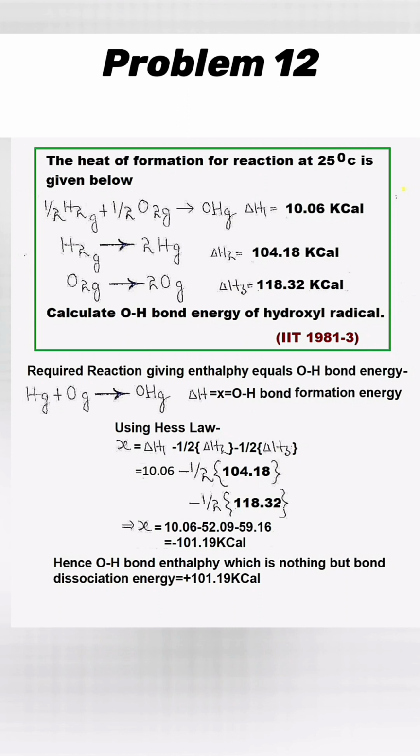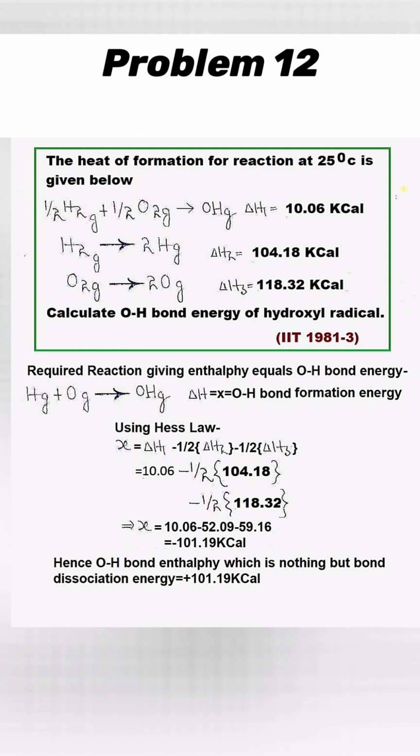C-H bond. In this problem, we have to find out the bond energy of hydroxyl radical, that is OH gas, which is nothing but its formation reaction from oxygen gas atom and hydrogen gas atom. Now, this reaction can be obtained by given component reactions by arithmetic operations, and same arithmetic operations can be applied on enthalpy values of component reactions.